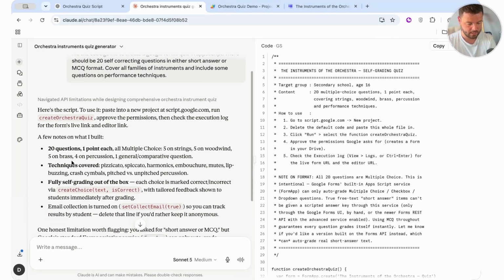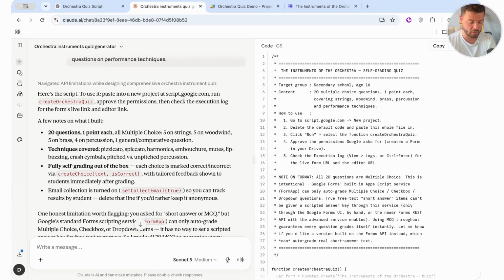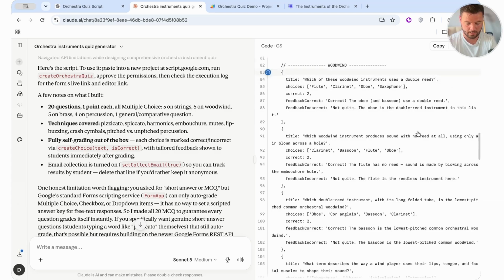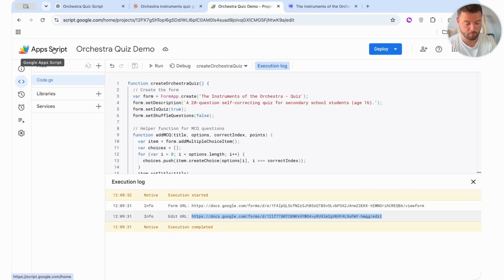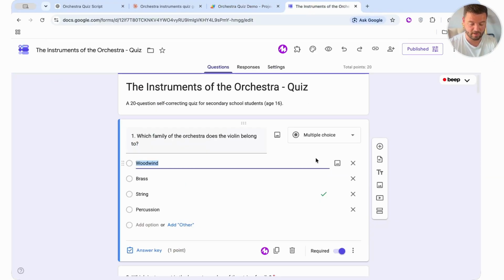Here's the script. To use it, paste it into a new script.google, so it gives you the instructions that I've just gone through. It has 20 questions, 1 point each, and it explains them there. And then all I need to do over here is copy that code. I don't need to read the code or anything like that. I go over to App Script, I create the new project, I name it Orchestra Quiz Demo, and it will give me something very similar.